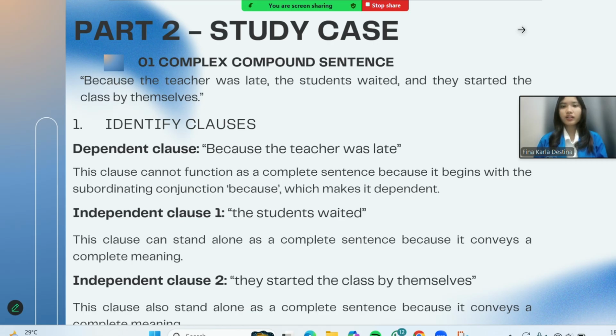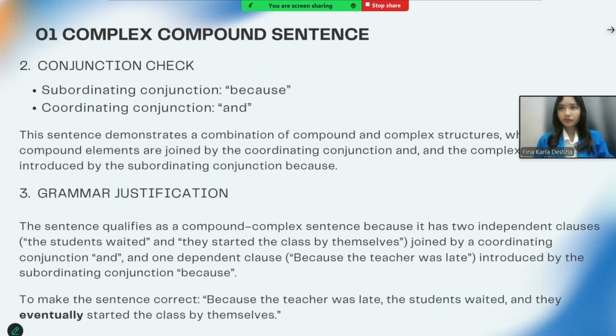This clause cannot function as a complete sentence because it begins with the subordinating conjunction because, which makes it dependent. And then independent clause 1 is: the students waited. This clause can stand alone as a complete sentence because it conveys a complete meaning. And then independent clause 2: they started the class by themselves. This clause also stands alone as a complete sentence because it conveys a complete meaning.